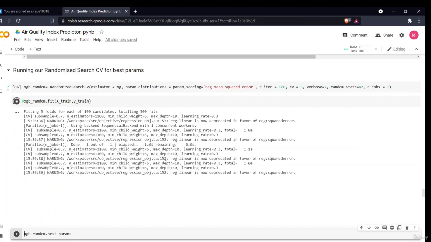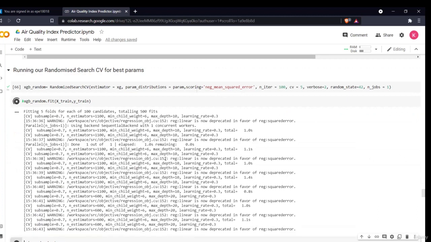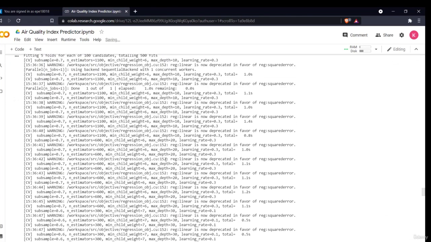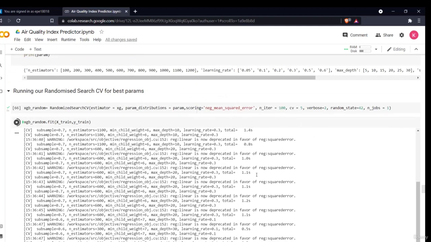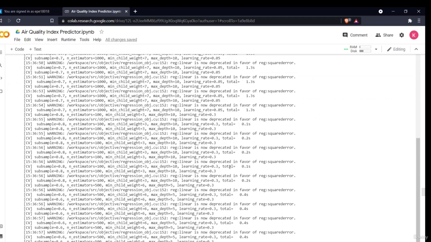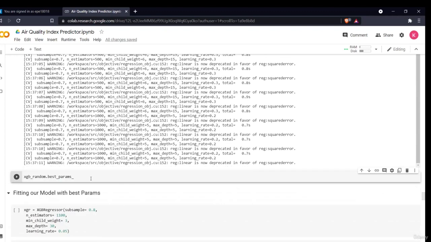So now, as you can see, this will search all the different parameters and iterate through different parameters. It will take some time, approximately 5 to 6 minutes. If I had set the number of iterations to 100, it would take around 10 minutes to get fitted, because it will be checking all the parameters. By the time it gets fitted, we'll see what all the best parameters are, then we'll fit our data with that.